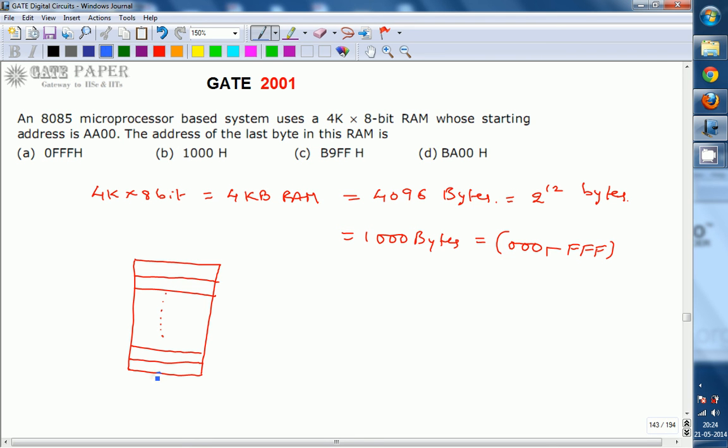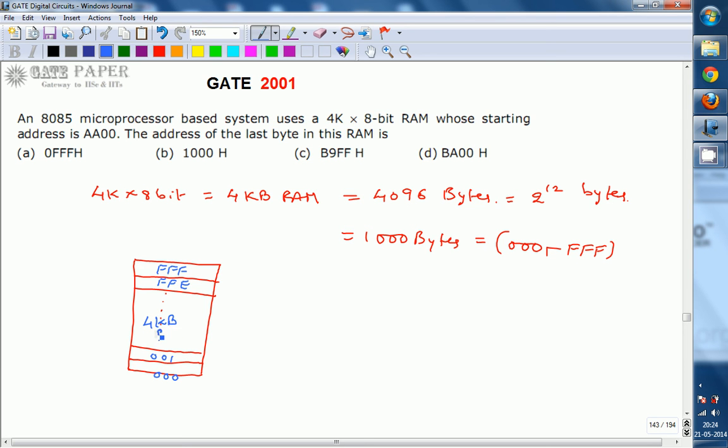The first location is nothing but 000. As it requires 12 bits, each hex digit is represented with 4 bits. Next one is 001, and this is going to be 002. Like this it is increasing, and the last is FFF. FFF plus 1 gives 1000 bytes in total, and the one before the last is FFE. So this is the first address location 000 and the last address location FFF of the 4 kilobytes of RAM.